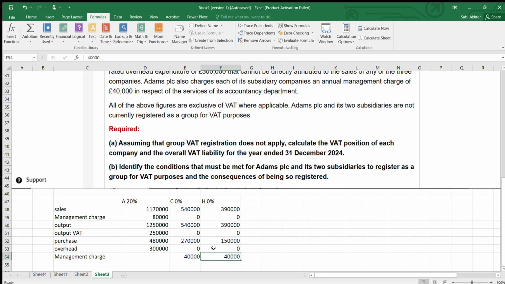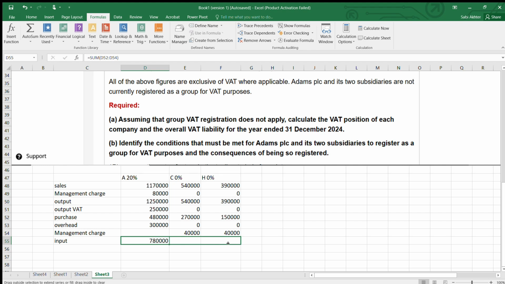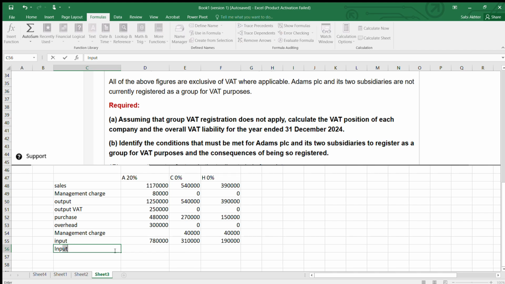Now we will add all the input. Done. And I'm going to drag it to the other two columns. Now we are going to deduct input VAT at 20% for all the three because purchases are all standard rated. So 20% on the input, which we are going to take here.